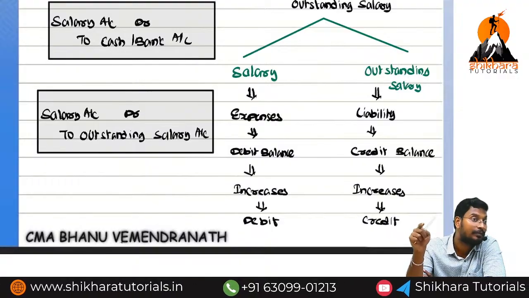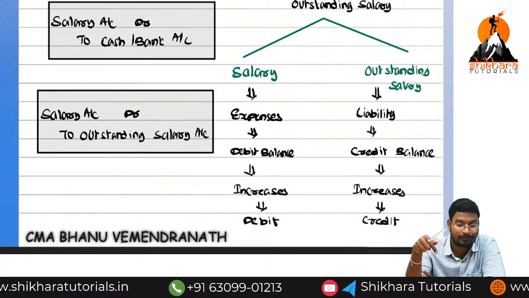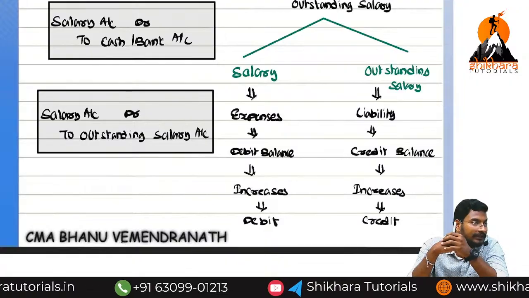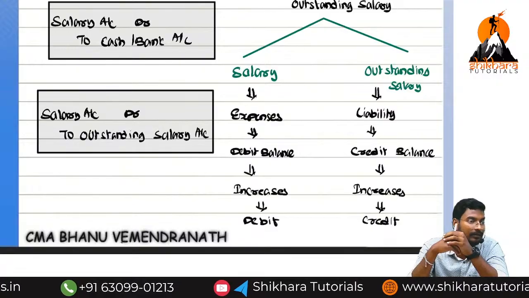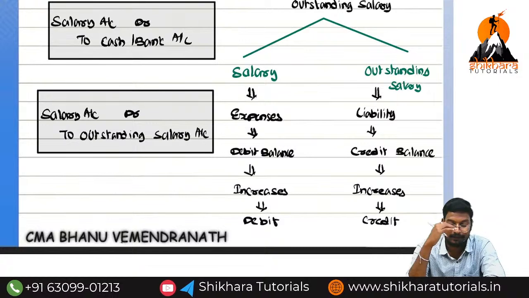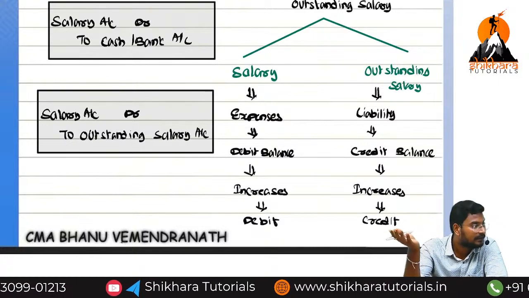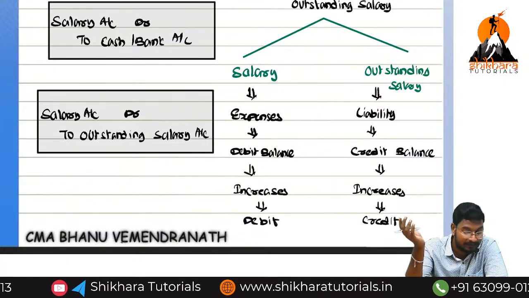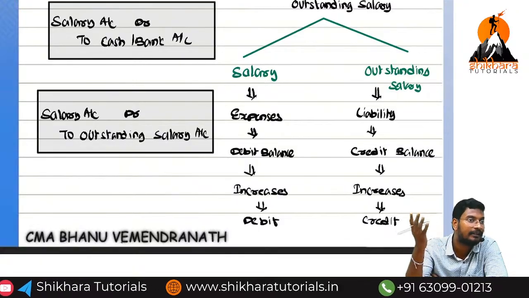Now, which approach is the best one? Modern approach is the best one, not the traditional approach, because in the modern approach, easily we can identify whether it is an asset, liability, income, or expenses. Expenses mean debit balance. Asset means debit balance. Liabilities are credit balance, incomes are credit balance. Easily we can identify in which situation it increases, in which situation it decreases. For that reason, the modern approach is the simplest approach. Easily we can write the general entries.